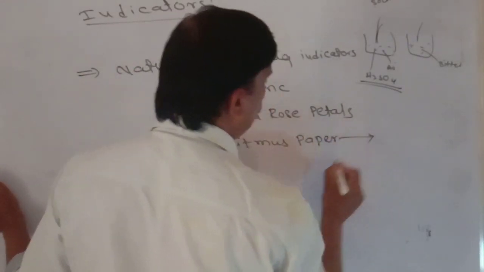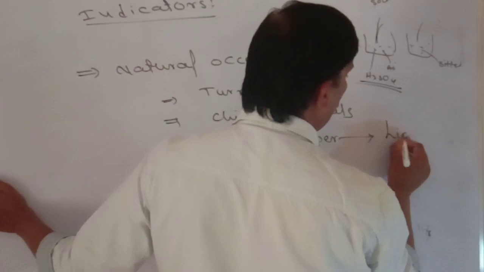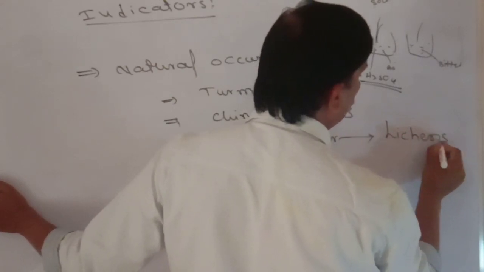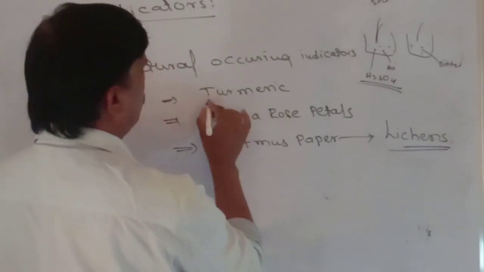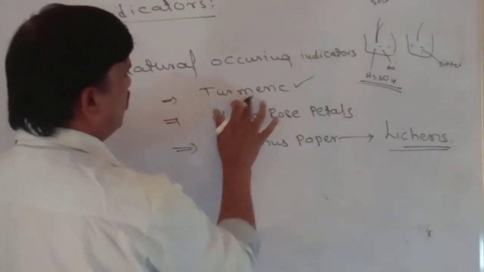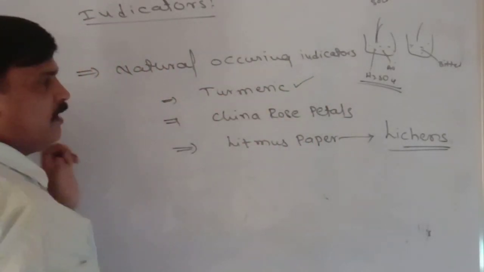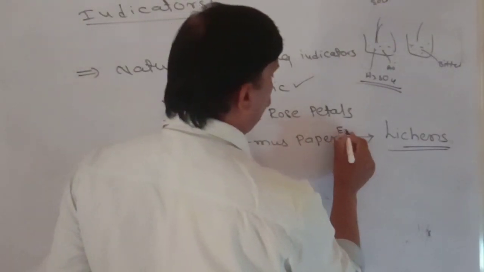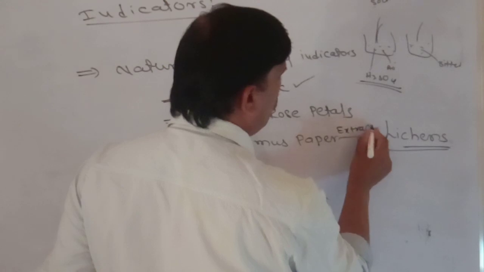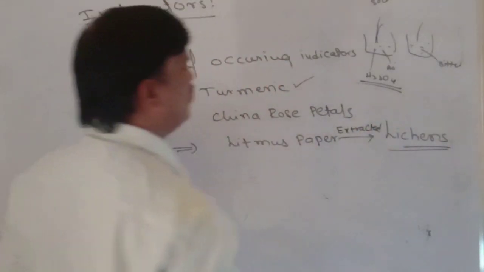Litmus paper is extracted from lichens. Lichens means nachu, turmeric means paspu, and China rose petals means mandara puvu.